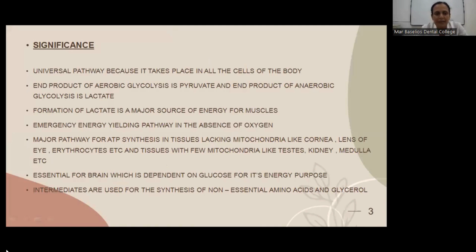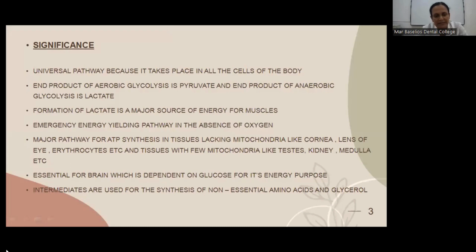body. The end product of aerobic glycolysis is pyruvate, and the end product of anaerobic glycolysis is lactate. Formation of lactate is a major source of energy for muscles under anaerobic conditions. It is an emergency energy yielding pathway in the absence of oxygen. It is a major pathway for ATP synthesis in tissues lacking mitochondria. Since this pathway occurs in the cytoplasm, tissues lacking mitochondria like cornea, lens of the eye, erythrocytes, etc., and tissues with few mitochondria like testes, kidney medulla, etc., utilize this pathway for their energy purposes.